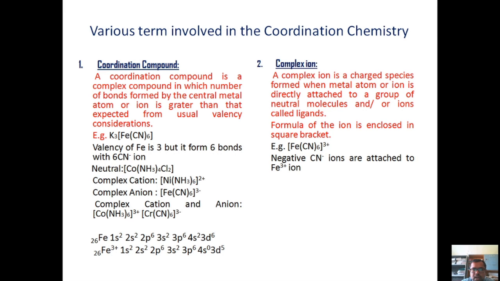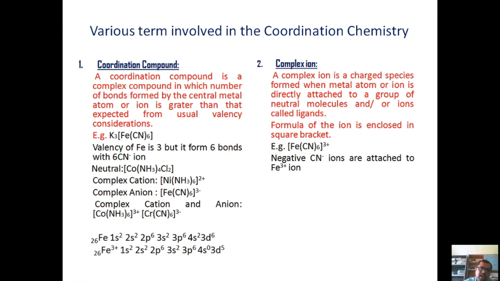Let us discuss the second term, which is complex ion. A complex ion is a charged species formed when a metal atom or ion is directly attached to a group of neutral molecules or ions, and these neutral molecules or ions are called ligands. So simply we can say that whatever formula is enclosed in a square bracket, if it possesses either a positive or negative charge, then that species is called a complex ion. Here we have hexacyanoferrate. The formula for the complex is [Fe(CN)6], and it is enclosed in a square bracket and it possesses a 3- charge. So this species is called a complex ion.